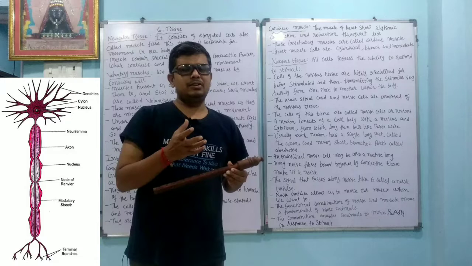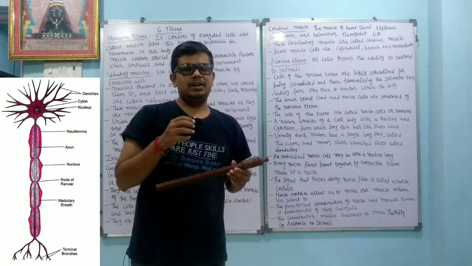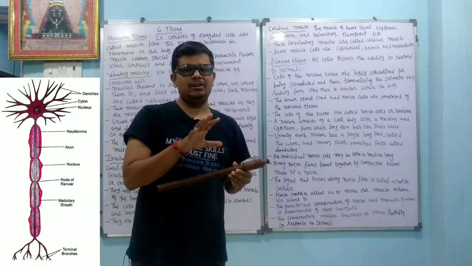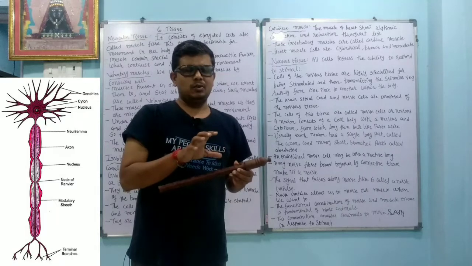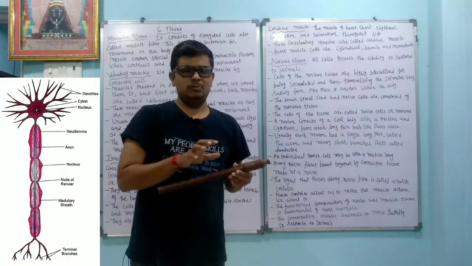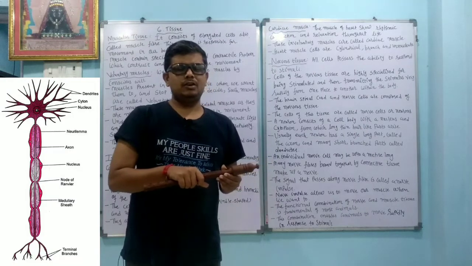There are many examples. Whenever we try to drink tea and the tea is hot, our brain sends the message that now you drink the tea from the saucer, or keep it for a long time until it becomes cold, then you drink. So that type of response is due to the stimulus. So this is all about the animal tissue. Thank you so much.